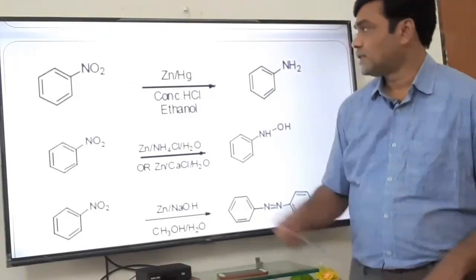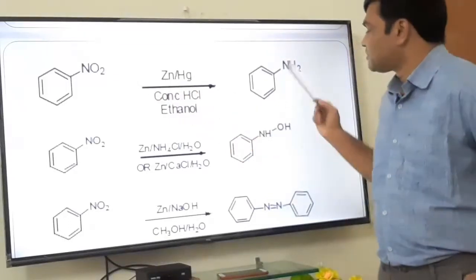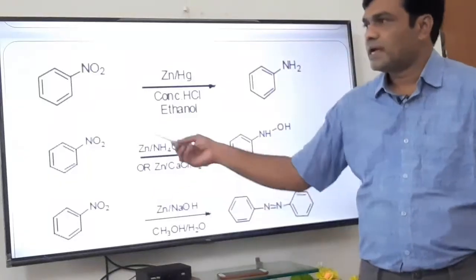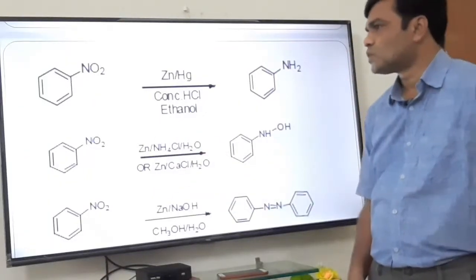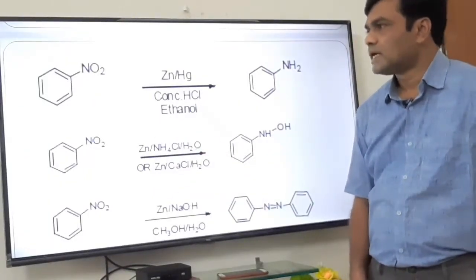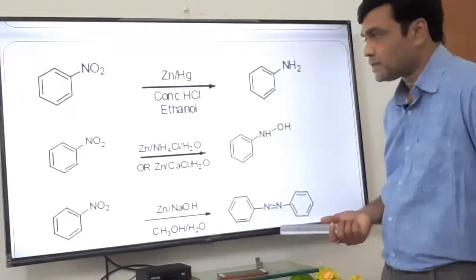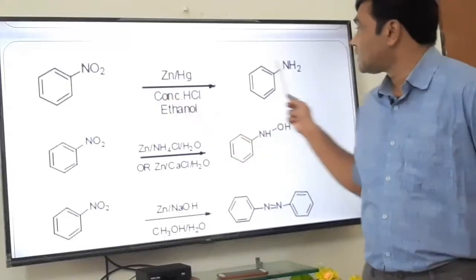Other reagents are also there. The same conversion takes place here. Now see, these four reactions are just here to show how different reducing agents convert the NO2 group to different functional groups. Here NO2 is converted to NH2.